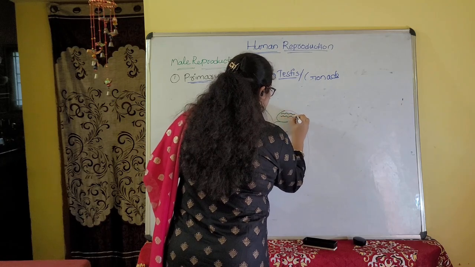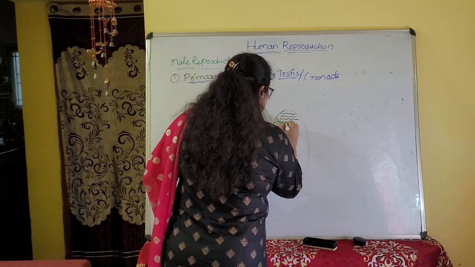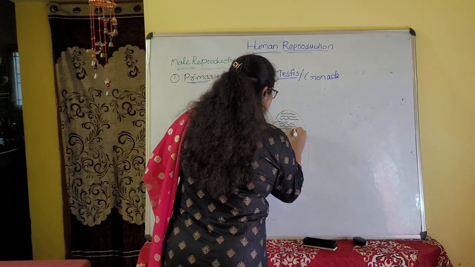Each testicular lobule contains 1, 2 or 3 highly convoluted structures.